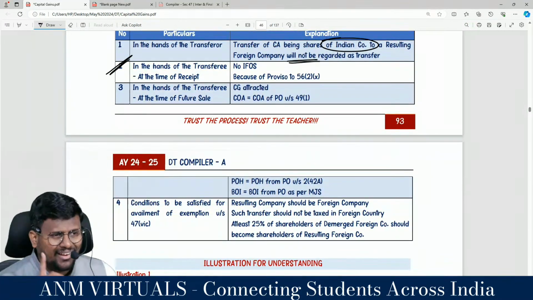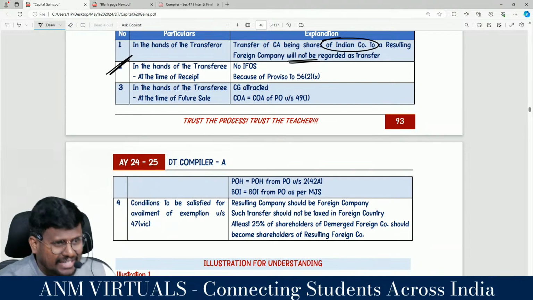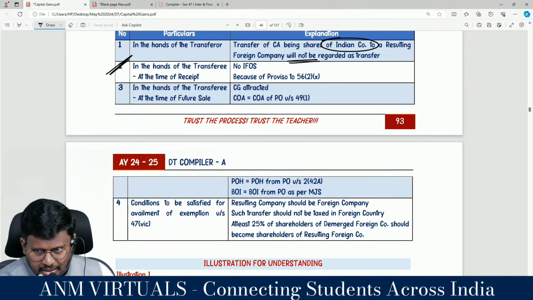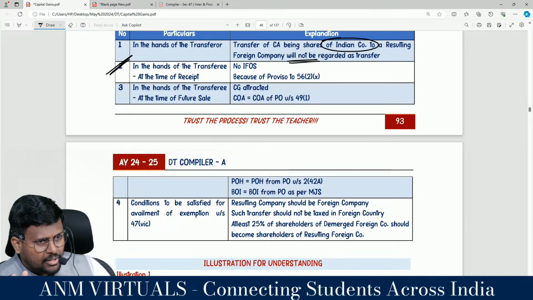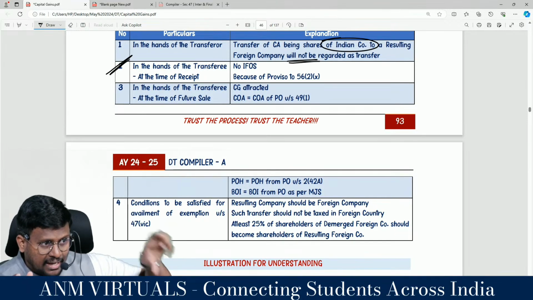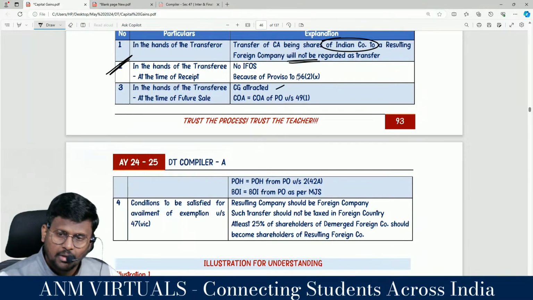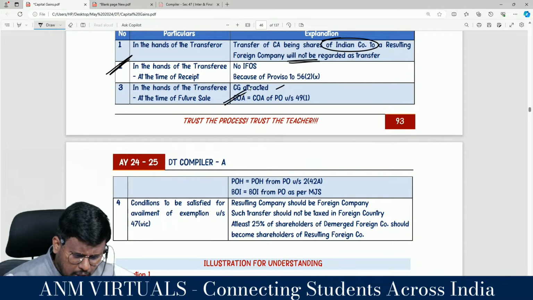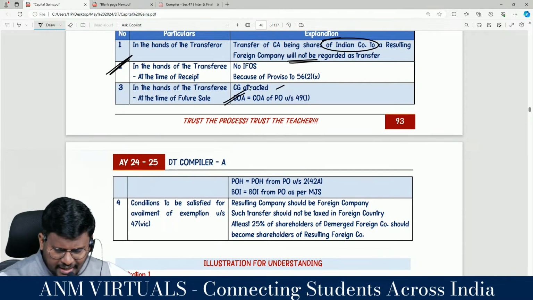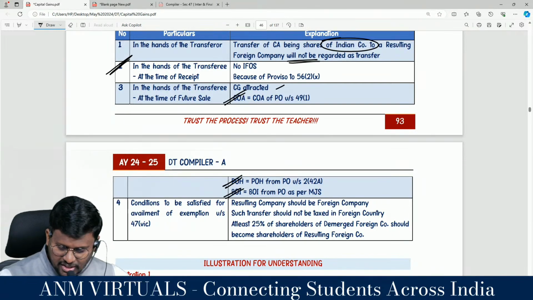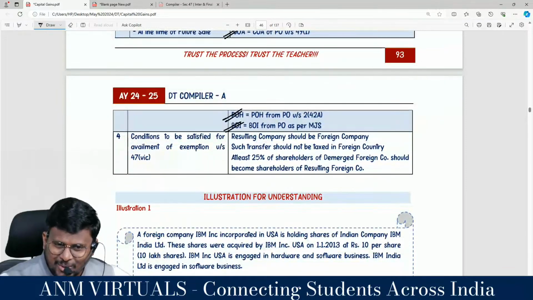But in future, when the resulting foreign company sells the shares that moved from the demerged foreign company, at that time the cost of acquisition is cost to the previous owner as per 49 subsection 1, the period of holding should be reckoned from the previous owner, and the benefit of indexation should be from the previous owner.